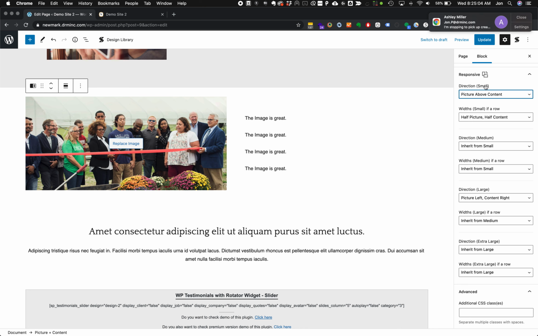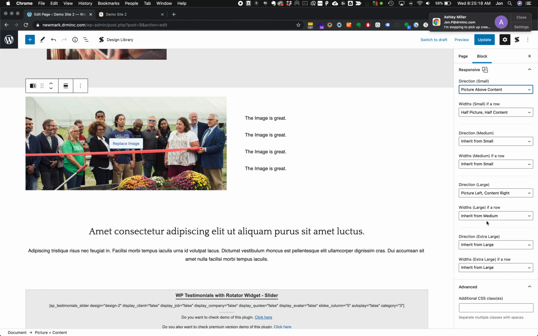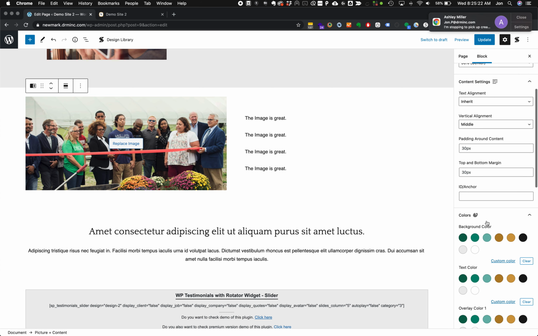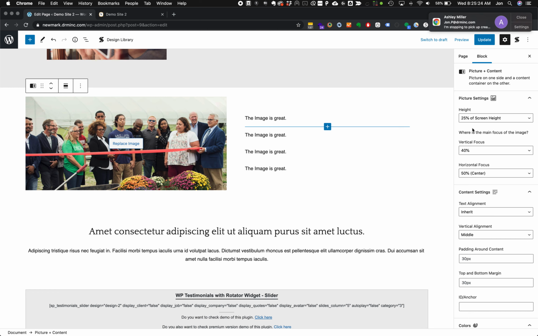So small would be like a phone, medium would be like a large phone, small tablet, large is really getting into a desktop, maybe a super large tablet, and extra large would definitely be a desktop with a wide monitor. That's really just getting into all these overrides, all these things you can do. And again, you can just work through the block every time.